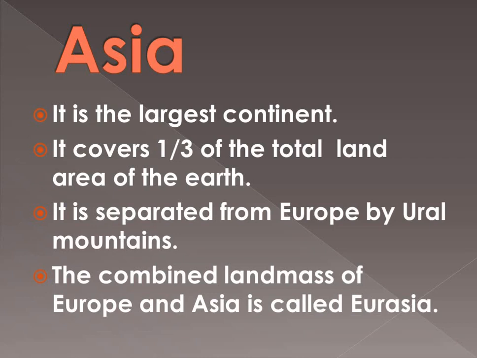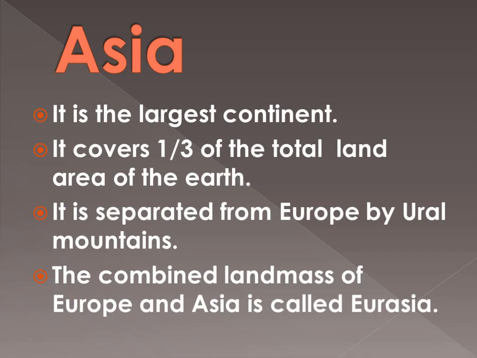If we talk about the location of Asia, in the west part of Asia there is Europe, and in the eastern part there is the Pacific Ocean. It is separated from Europe by the Ural Mountains.